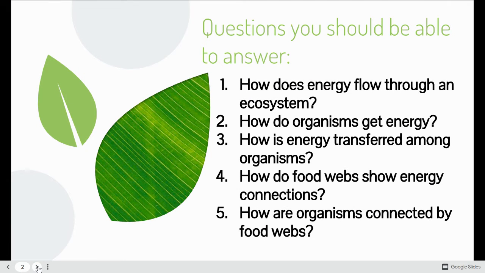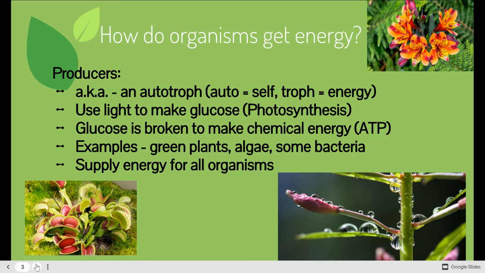Okay, so through our unit, or this first part of our unit, we're going to attempt to answer these questions about how organisms get and transfer energy. We're going to talk about food webs and food chains. Today, a lot of the stuff we're going to go through is just review, and then we're going to be applying it tomorrow to the activity we're going to do. So we're going to first talk about producers.